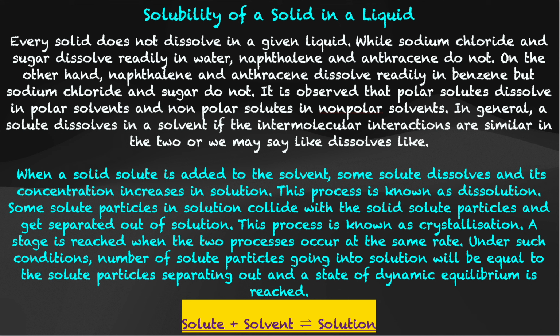So this depends on the nature of solute and solvent, that is, their intermolecular interactions should be similar for them to dissolve. For the solubility of a particular component, that component should have similar intermolecular interactions as that of the solvent. That is what they say, that like dissolves like. Now, when a solid solute is added to the solvent, some solute dissolves and its concentration increases in solution. This process is known as dissolution. Some solute particles in solution collide with the solid solute particles and get separated out of the solution. This process is known as crystallization. A stage is reached when the two processes occur at the same rate.